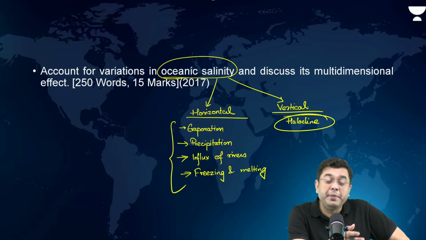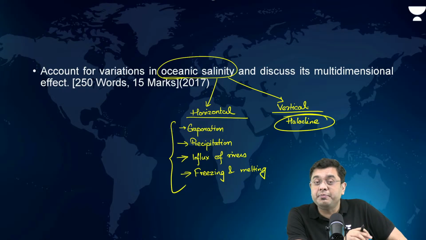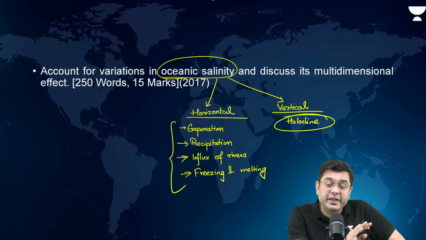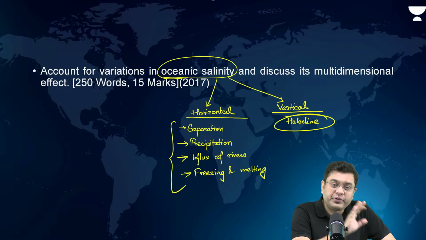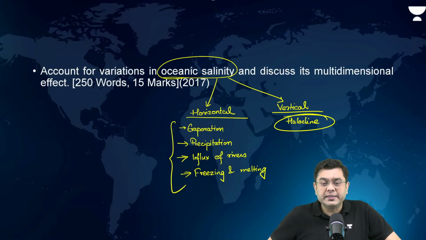Bay of Bengal and Arabian Sea, a comparative analysis of salinity. Salinity will always be lower in the Bay of Bengal because of higher influx of rivers, which can lead to stratification. And that stratification can eventually give rise to a greater amount of cyclogenesis as well. So those examples can be provided.